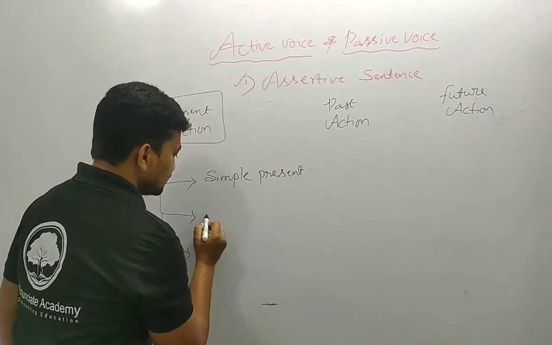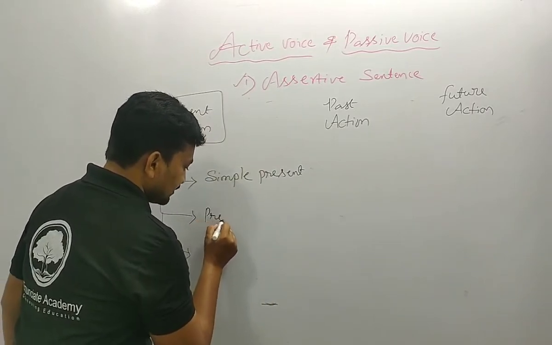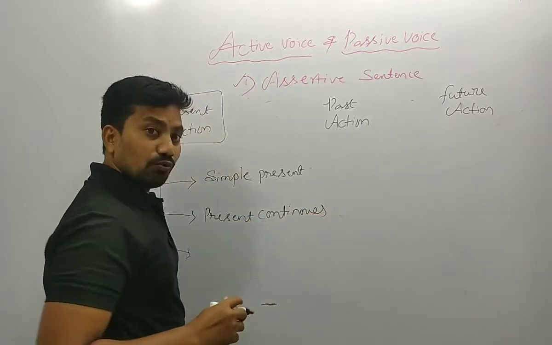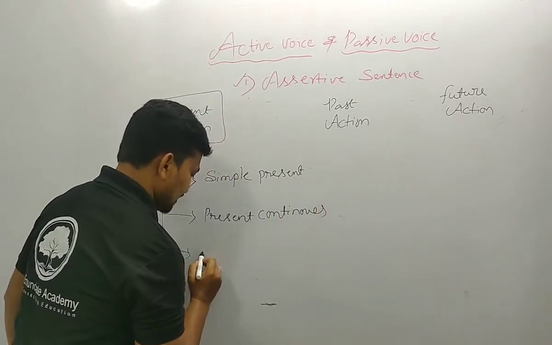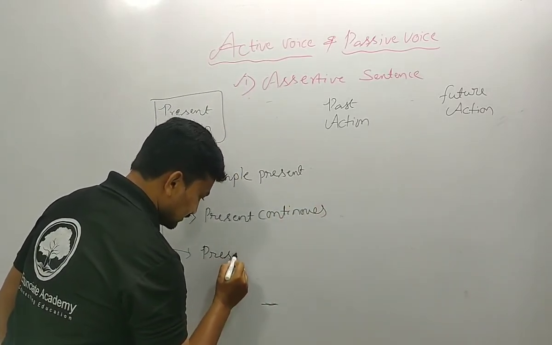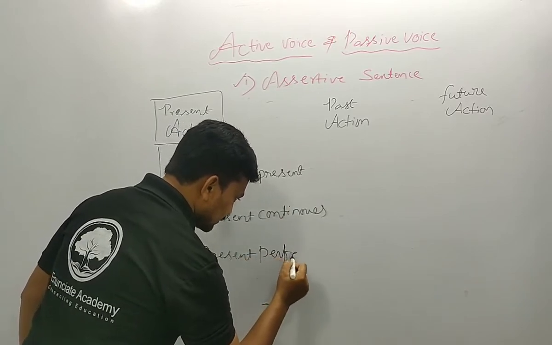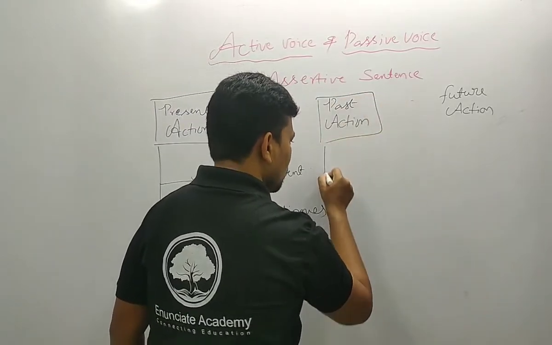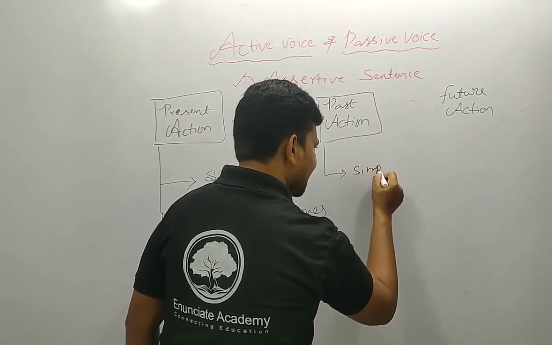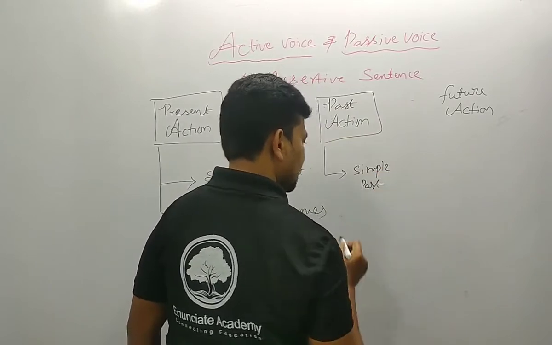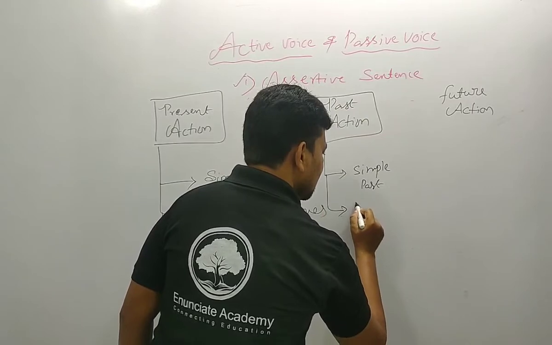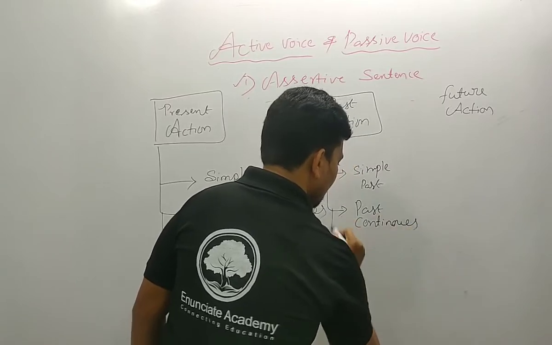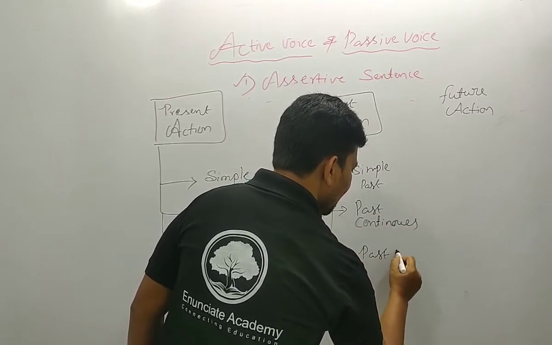The next one, present continuous, we can convert from the active to passive. And the same, the third one, present perfect, we can convert from active to passive. At the same time, past actions also: they have simple past, the second one past continuous, and the third one past perfect.